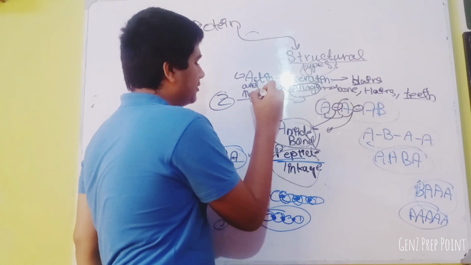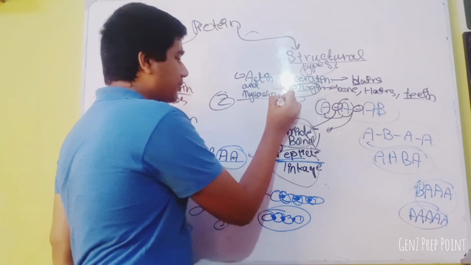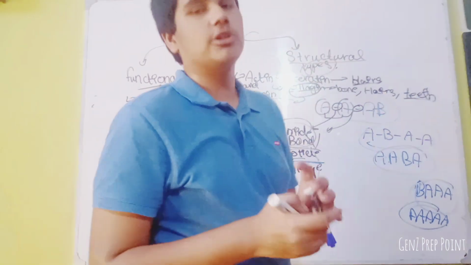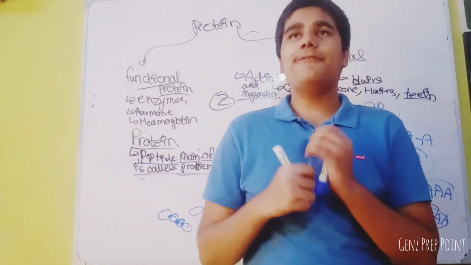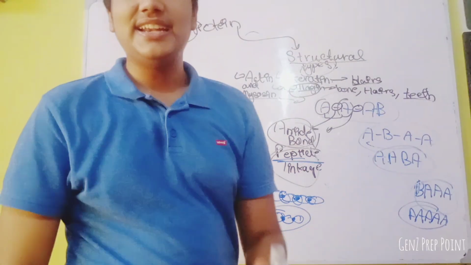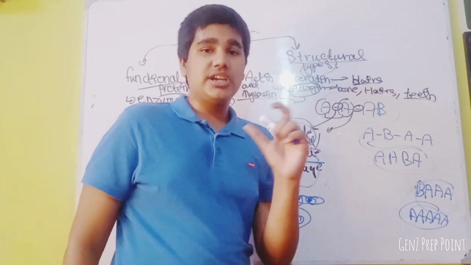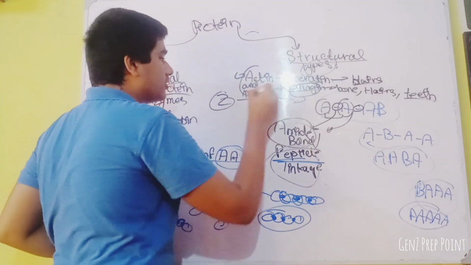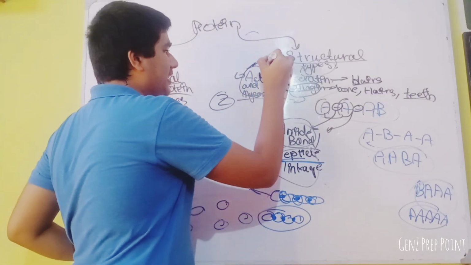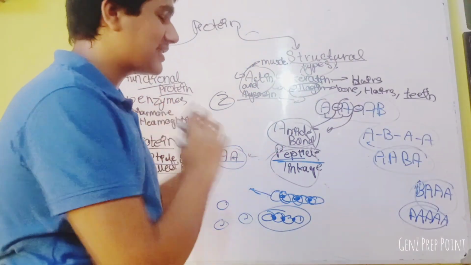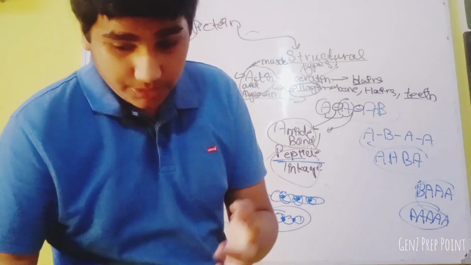Now actin and myosin. If any of you go to a gym, you will know these names, because actin and myosin are responsible for building muscles. If you buy protein bars, study the label behind it. It will say rich in actin and myosin. What does this mean? Actin and myosin are proteins that build up muscles. I hope you all understand what I wanted to teach you.